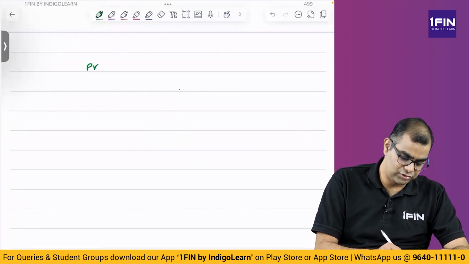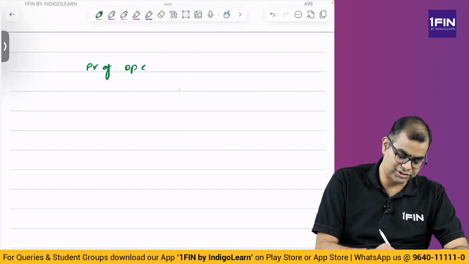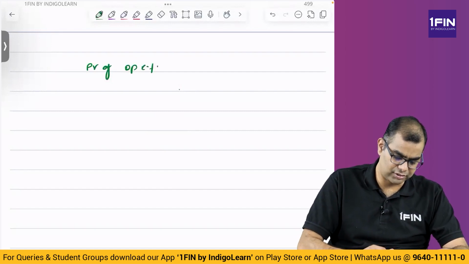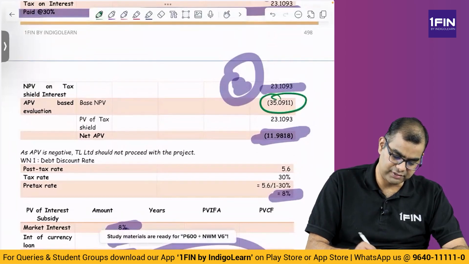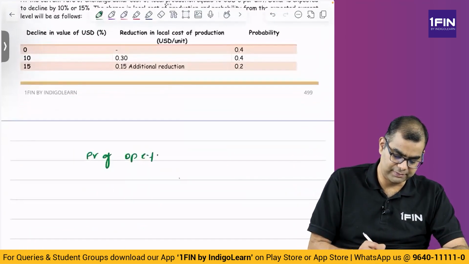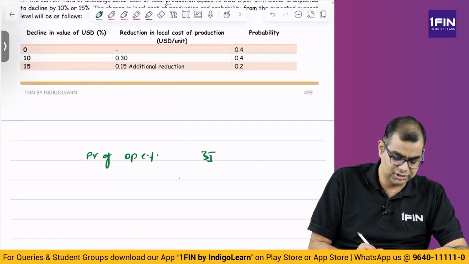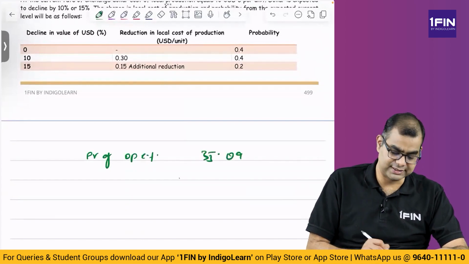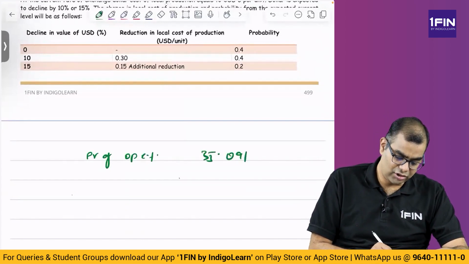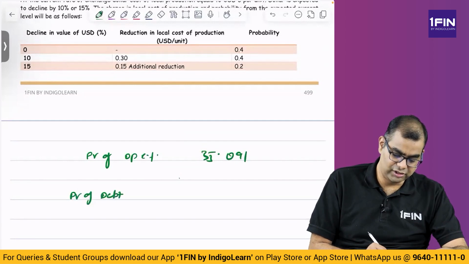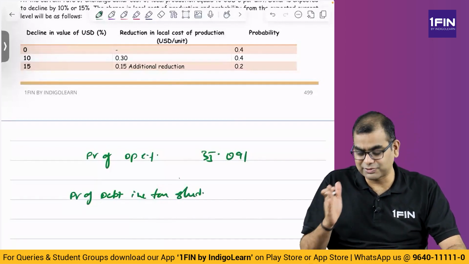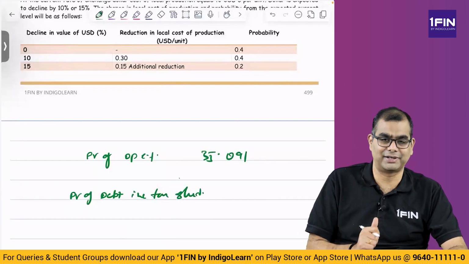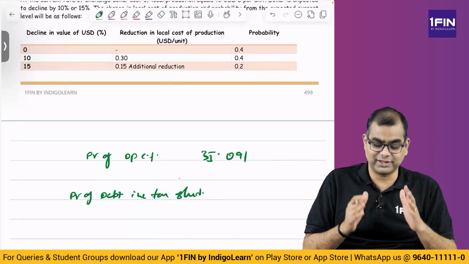See, present value of operating cash flow. How much we have here? Got some number, no? Minus 35 base NPV minus 35. Okay, this will keep minus 35 point, what was the number? 091. Okay, I'll keep it as it is. Then present value of debt including tax shield. See, what did we do earlier? We split the subsidy part separately and tax shield separately. Now I am saying combine everything and look at it.